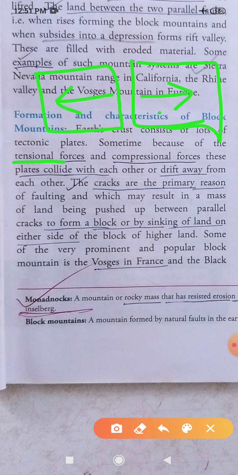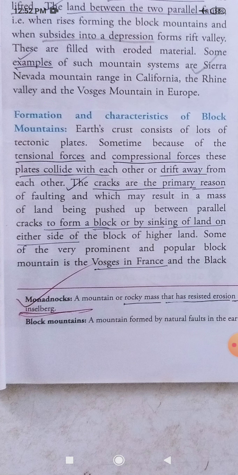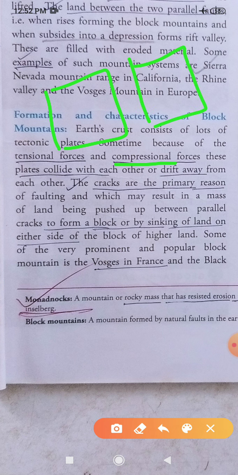Suppose this one is pulled towards this side, and this one is pulled towards this side. This type of thing will create a crack in between. So that is called tensional force. And now suppose another one, you can see this compressional force. Compressional force means the force that moves towards each other.